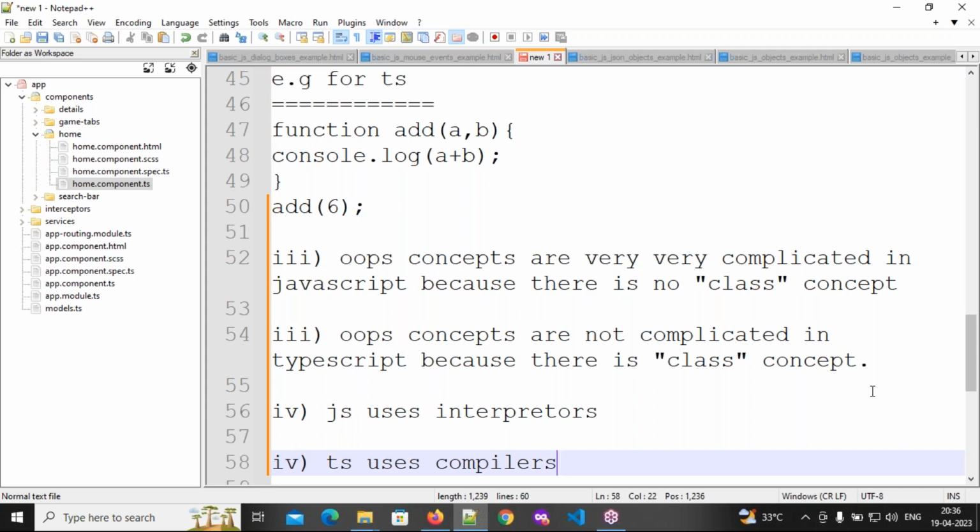Scripting languages use interpreters most of the time, and all programming languages use compilers. That is the difference between programming and scripting languages also. What will these interpreters and compilers do? Converting our code into binary code. So both are doing the same thing. And what is the difference? Very simple. Interpreters will read our code line by line, and they will throw the errors also.